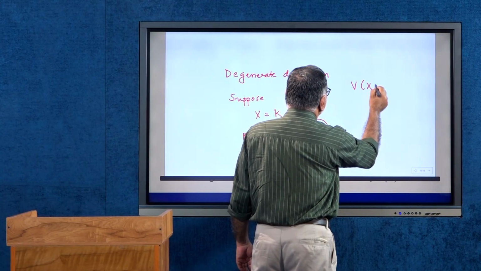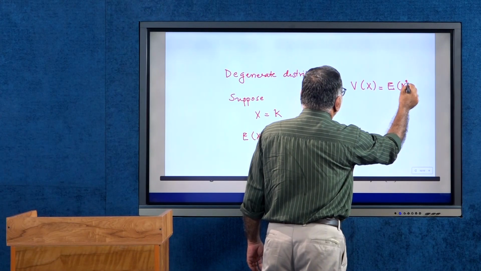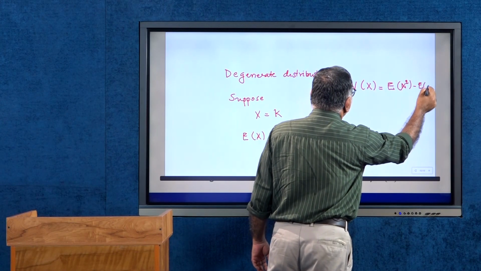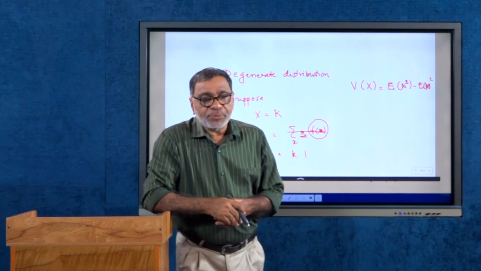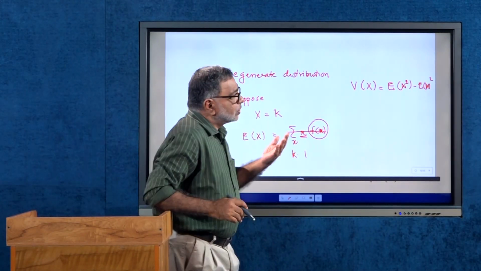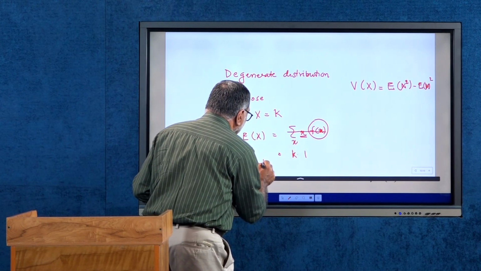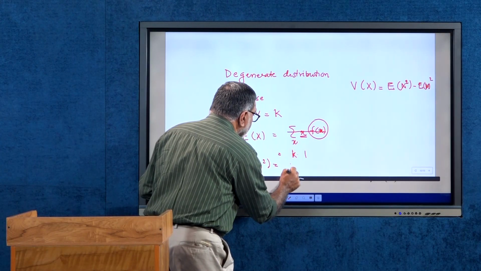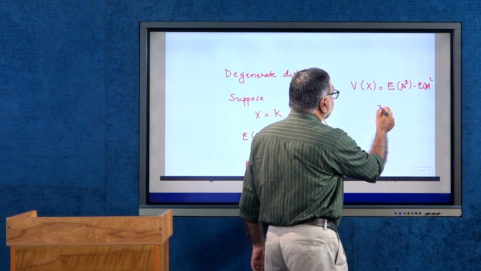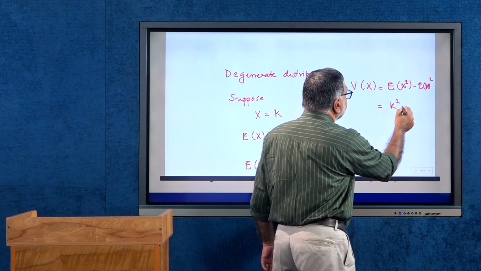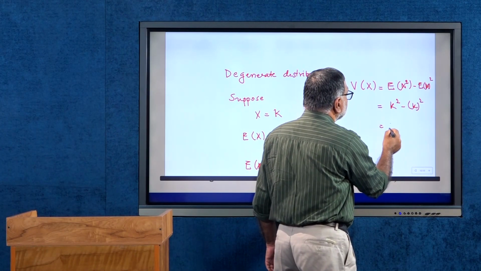Similarly, suppose we are finding the variance of x. Variance of x is equal to expectation of x square minus expectation of x the whole square, you know that. This is the way we can find the variance of the random variable, and we need the expectation of x square. What is expectation of x square? It is k square, minus k square, since the expectation of x we already calculated as k, so this is equal to 0.